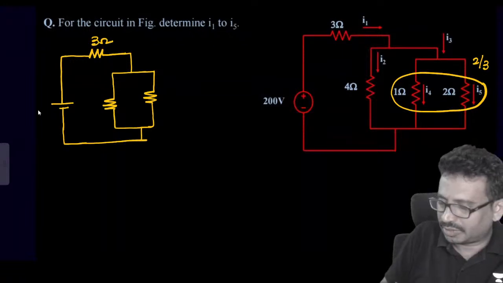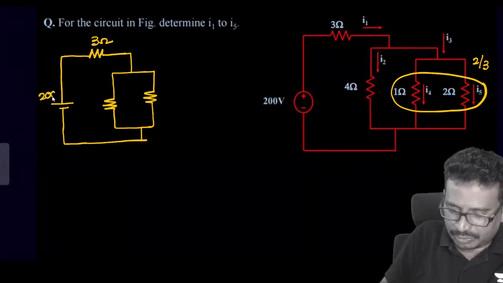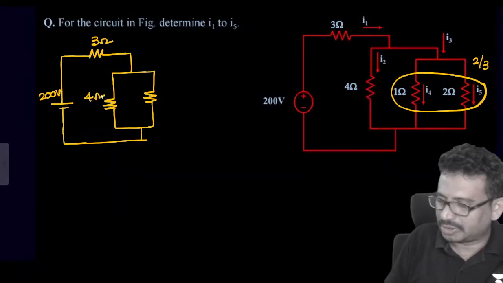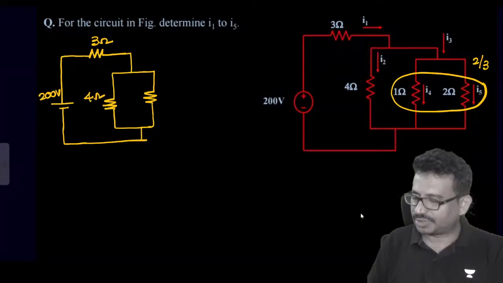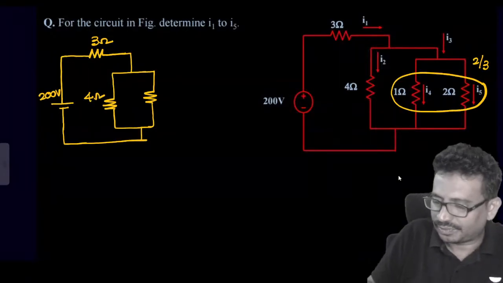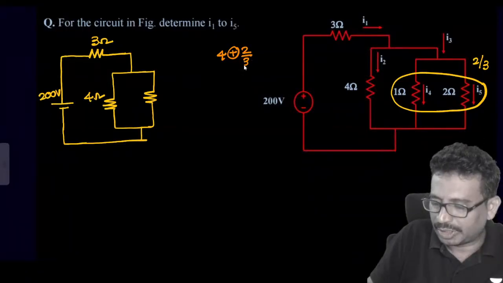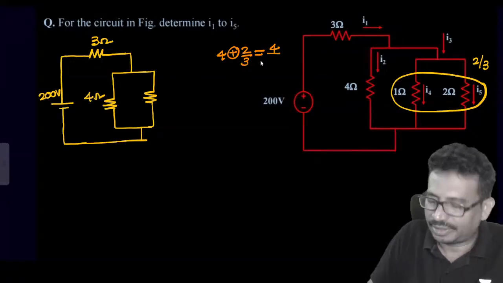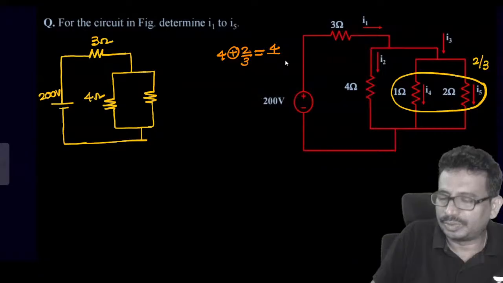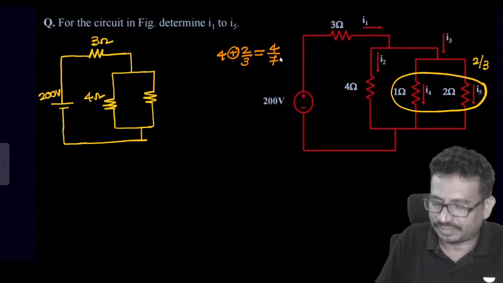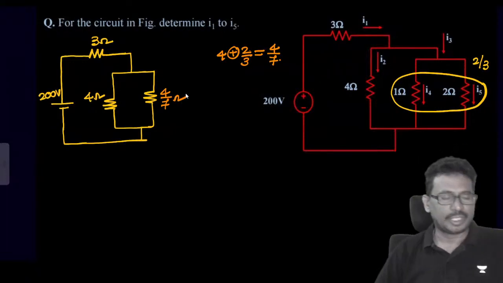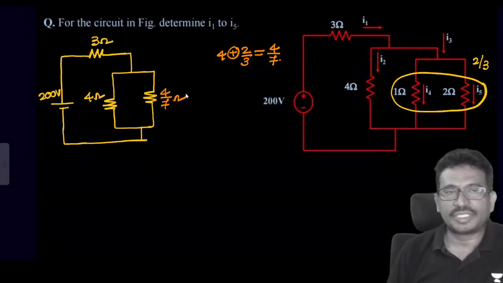So this is 3, this is 200, and this is 4. Now this 4 is parallel to 2 by 3, so this value is 4 by 7. This value is 4 by 7 ohms. Now we can simplify this equivalent.